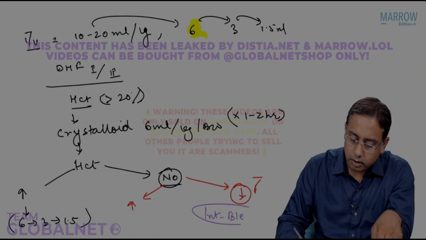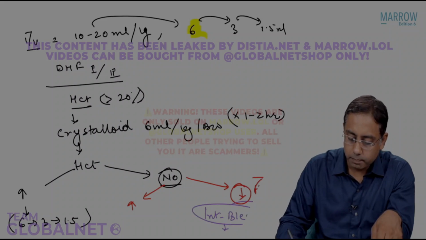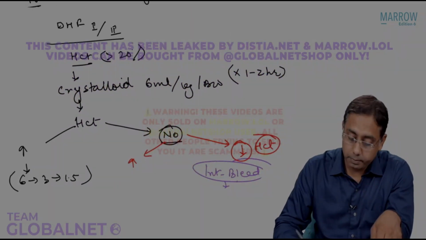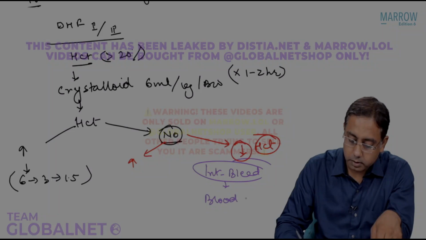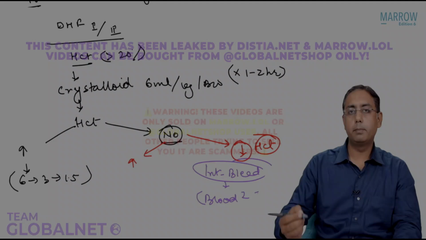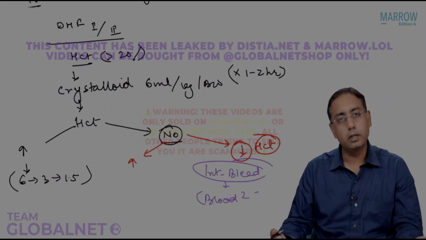Start the patient on blood transfusion, blood products. Then keep on checking the hematocrit and the vitals.